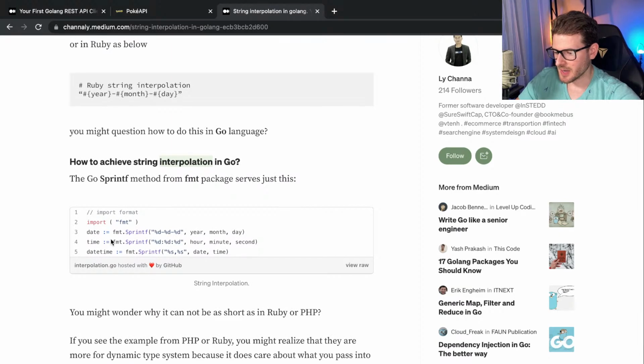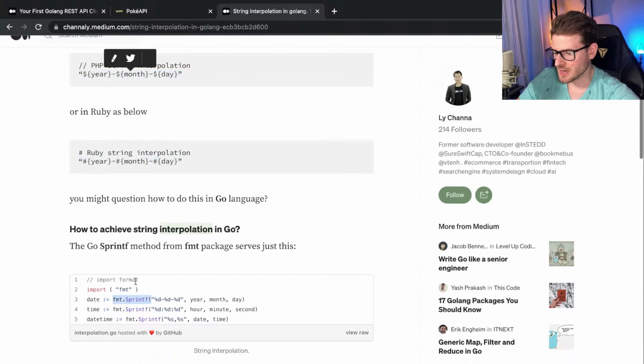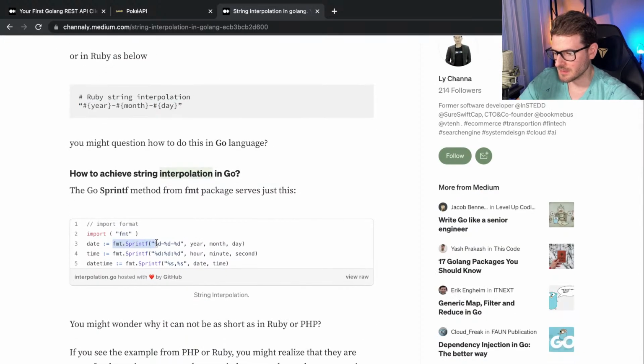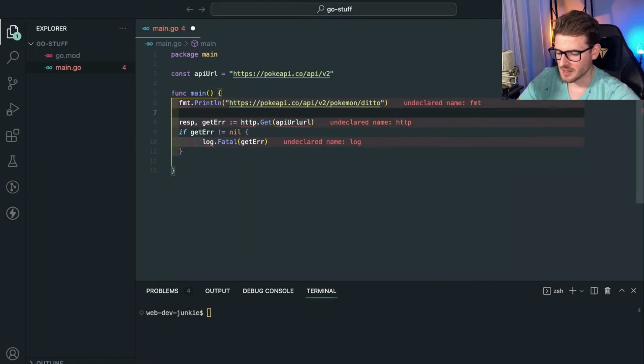That kind of sucks, but hey, let's just do it because that's how they say you do it. I would much rather just be able to do this or this. This is what I'm used to in JavaScript, but I guess you actually have to pull in your own special function to do something simple. So let's just say ditto URL.